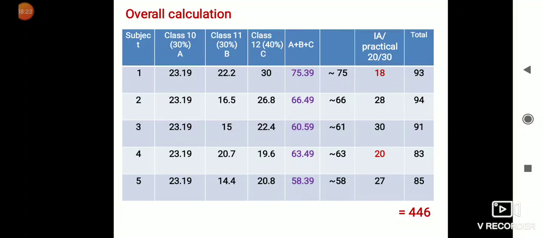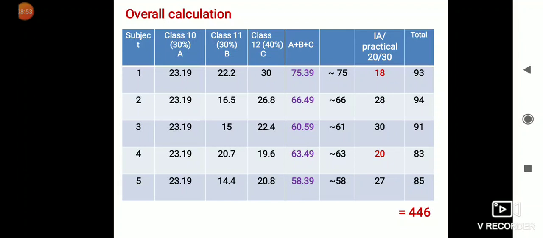Now marks from the practical, the class 12 practical exam, which was already awarded. For some subjects it may be 20 marks and for some subjects it may be 30 marks. The red portions indicate that it is out of 20 marks. That is 18 and 20, these are out of 20 marks.